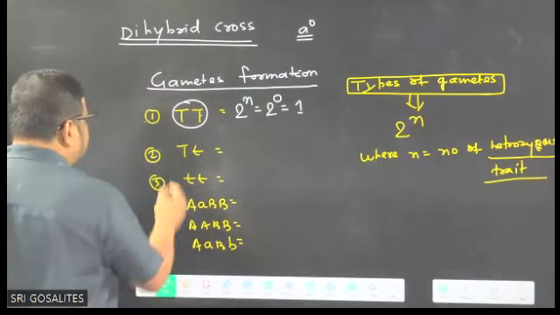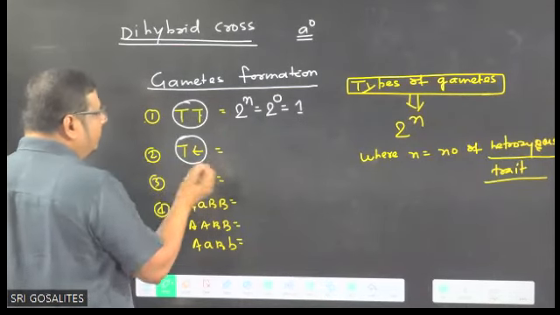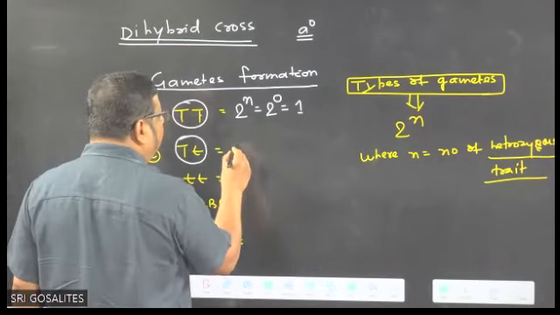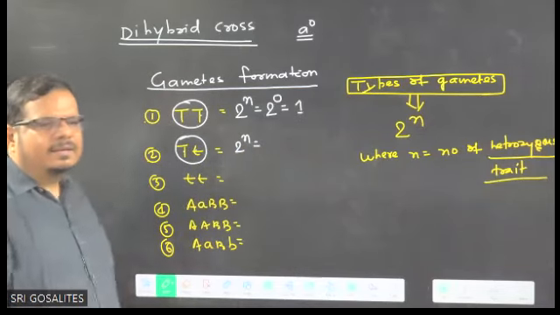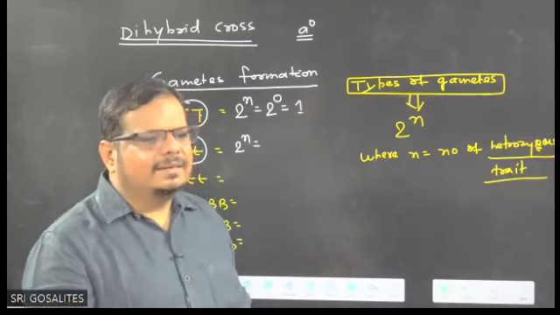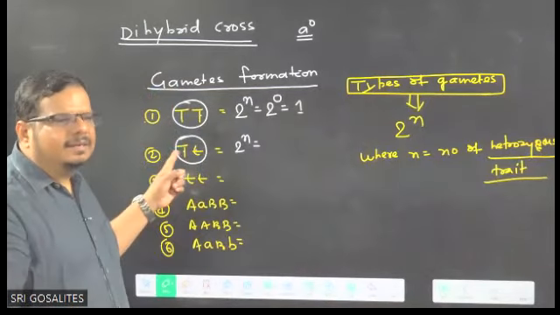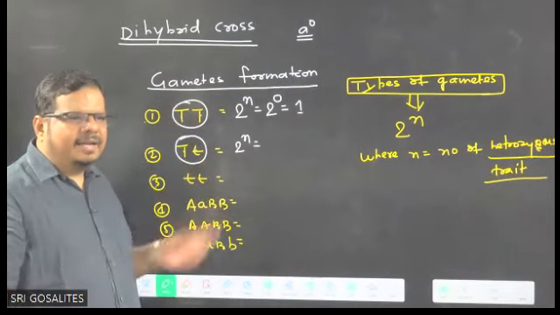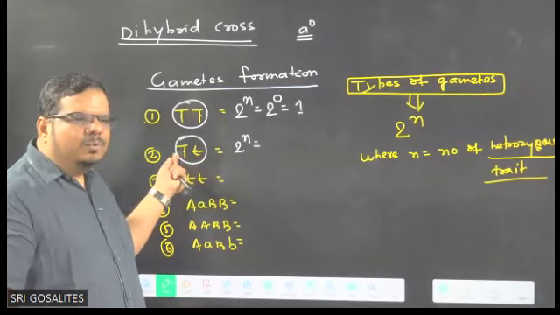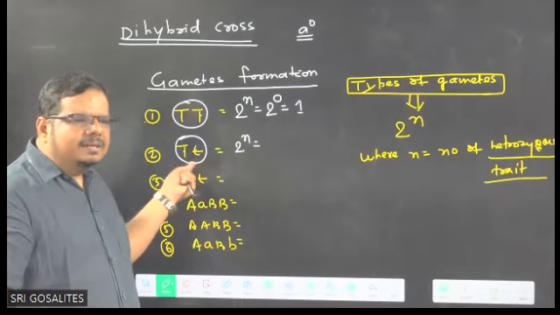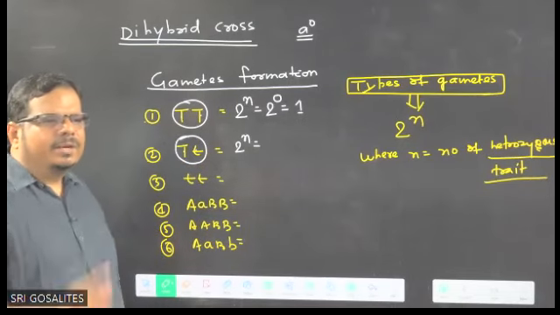Now come to this second one, types of gametes. What is the formula? 2^n. Here, what is the value of heterozygous? How many heterozygous are there? This is a trait, na? Factors are present in pairs. This is one pair, na? And both are dissimilar or similar? Dissimilar alleles are there. So heterozygous.